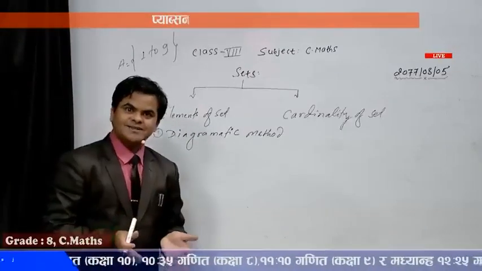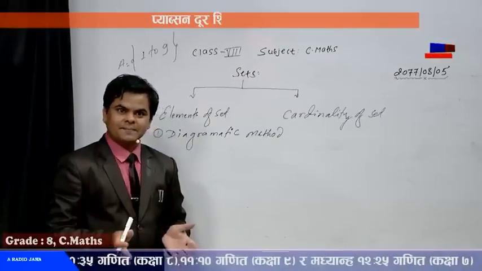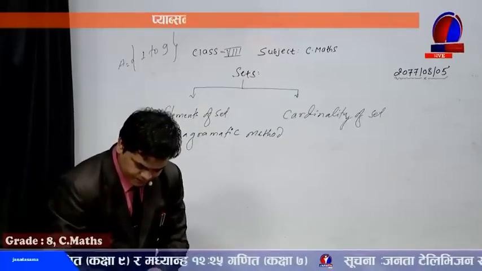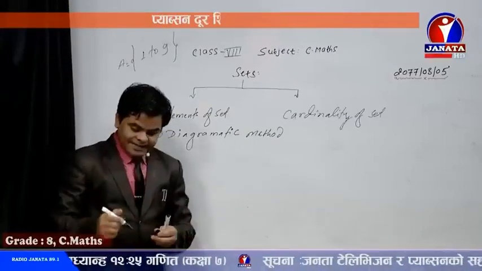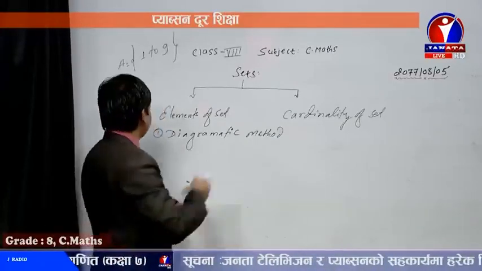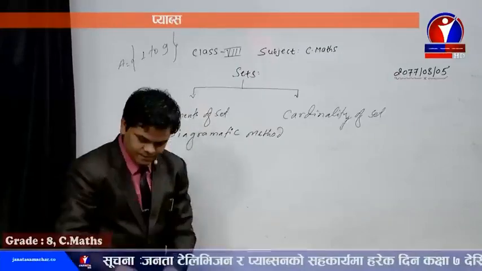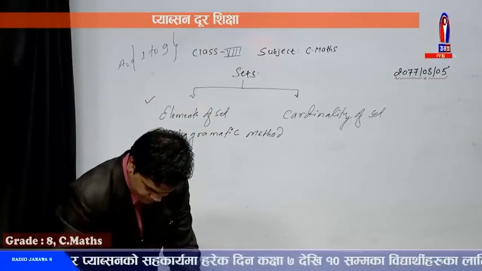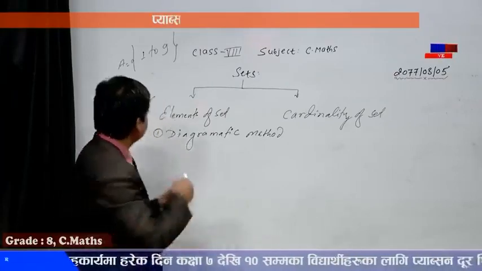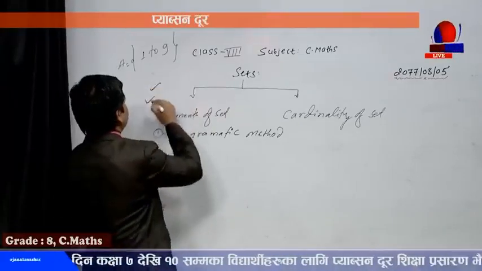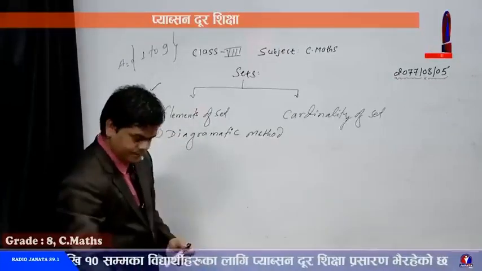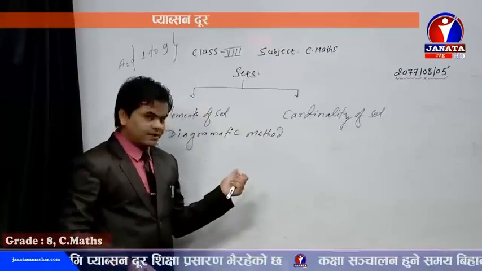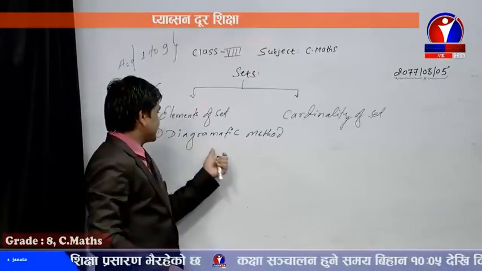Diagrammatic method means a set can be defined or analyzed by using many types of diagram. The first one is, of course, the Venn diagram. That's why, through the diagrammatic method, the set can be defined.